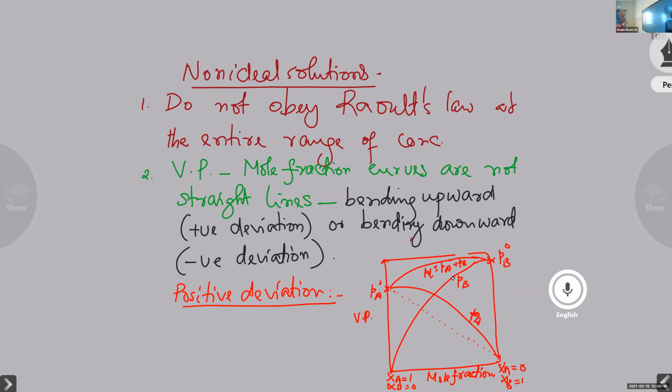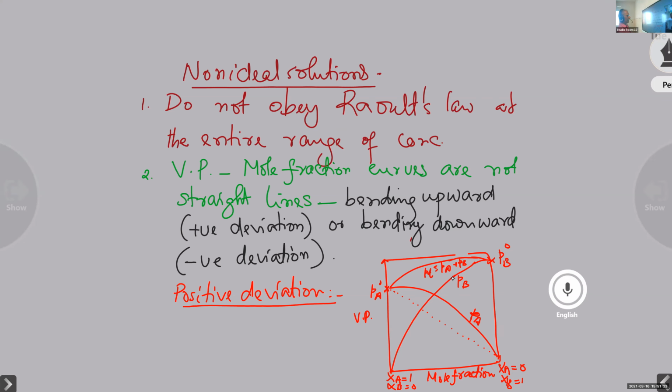Written that. Now let us explain positive deviation. As a side heading, you write positive deviation, and you draw the graph like this, bending upward. All the curves will be bending upward. XA is equal to 1, and XA is equal to 0 at the right extreme. Corresponding to XA equal to 1, there is PA0.